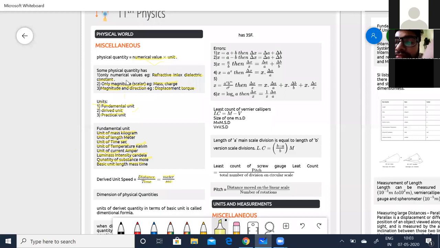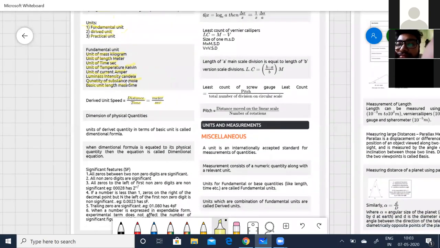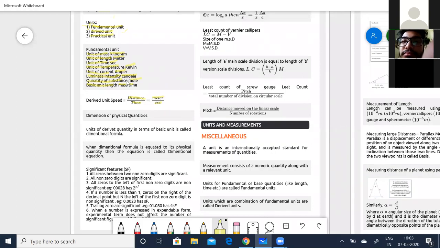Okay, next, coming to the dimensions of physical quantities. Units of derived quantities in terms of basic units are called the dimensional formula. When a dimensional formula is equated to its physical quantity, then the equation is called the dimensional equation.